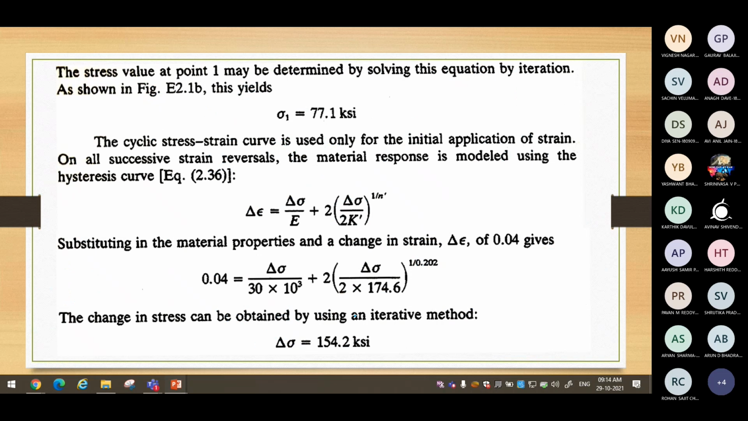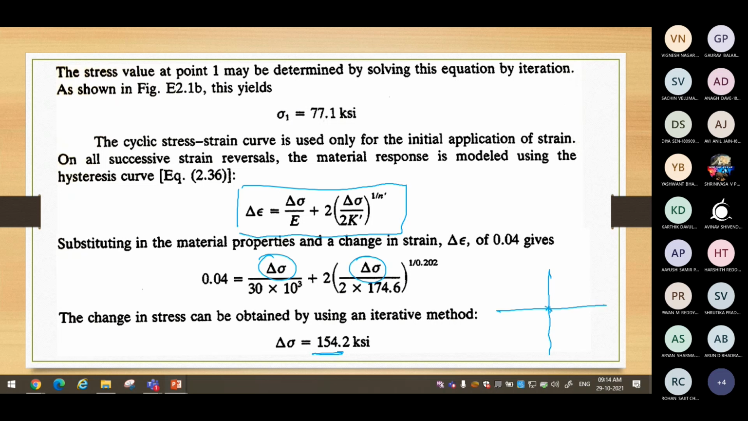So sigma 1 we have got. We'll use the hysteresis loop equation. Solve for delta sigma. Unknown is delta sigma. Solving for delta sigma, we have 154.2 KSI. That is nothing but the stress range. It is now the stress range. So, half of the hysteresis loop.